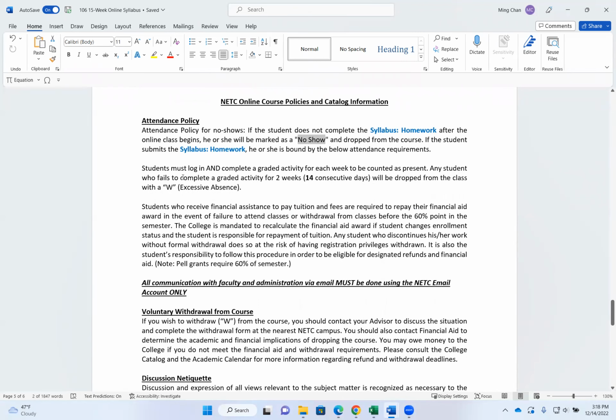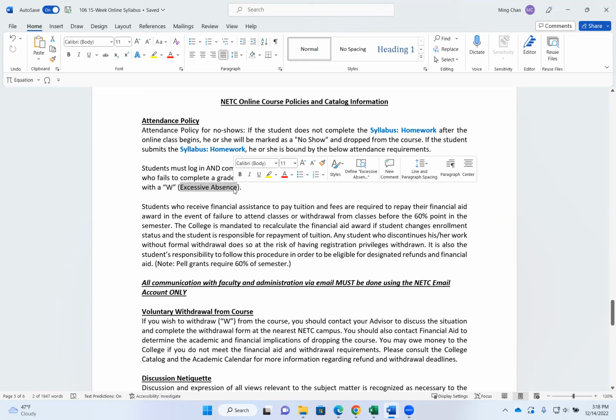If you do want to continue the course, then you must complete a graded activity each week to be counted as present. What counts for attendance is the homework and the notes taken every week. Any student who fails to complete a graded activity for 2 weeks or 14 consecutive days will be dropped from the class with a W, and that W will be indicated as excessive absence.